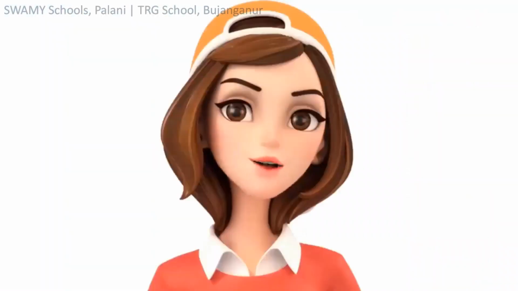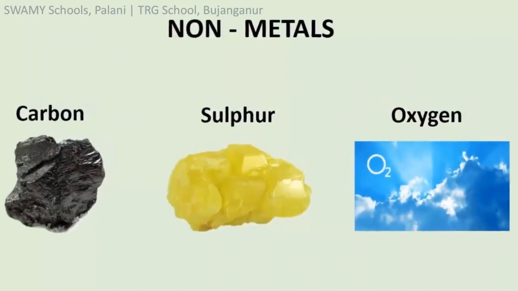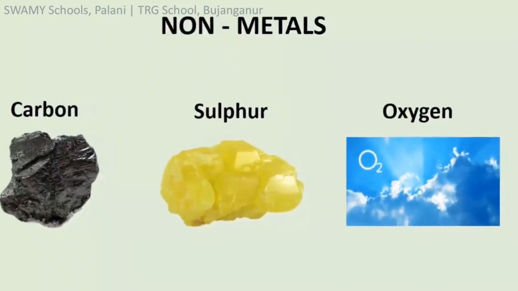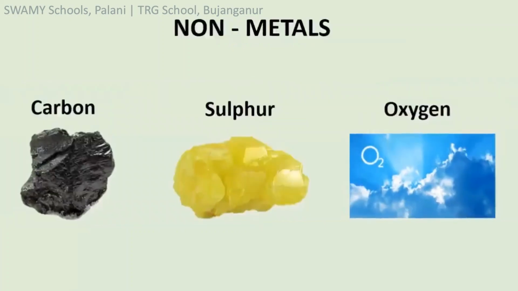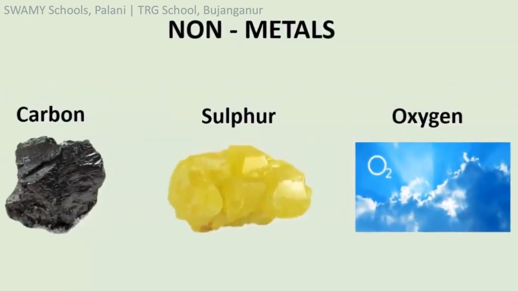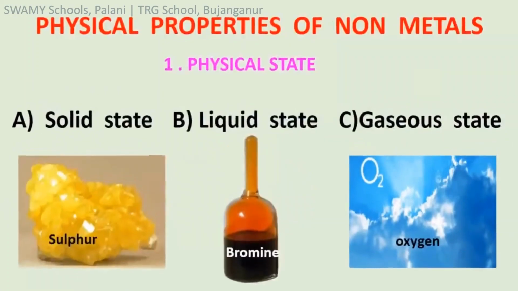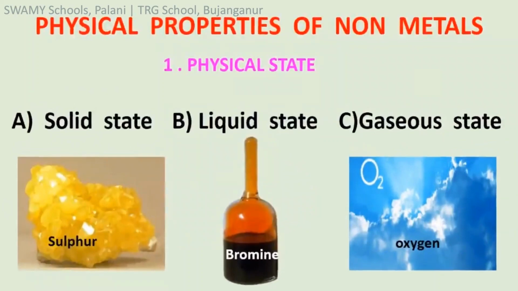Let us now know about non-metals. Elements that generally do not shine, neither too hard nor too soft, are non-metals. All gases are non-metals. Example for non-metals: carbon, sulfur, oxygen, etc. Physical properties of non-metals.